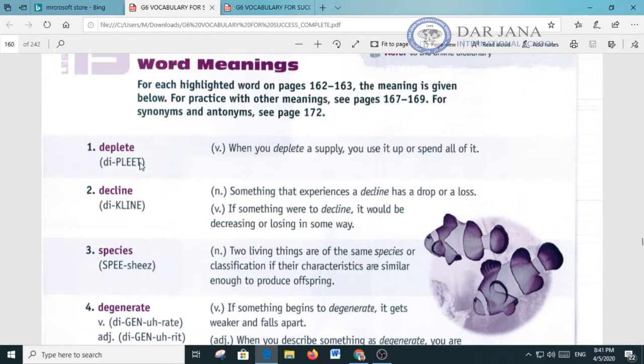So, deplete. The stress is on this area. Deplete. When you deplete a supply, you use it up or spend all of it. Now let's put the word deplete in a sentence. Who depleted my marshmallows? Now let's think of a few antonyms for the word deplete. One antonym is expand, another fill, increase. A synonym of this word deplete is bankrupt, drain, exhaust.